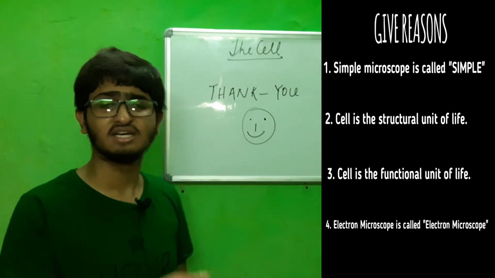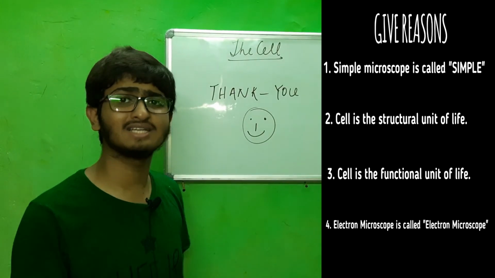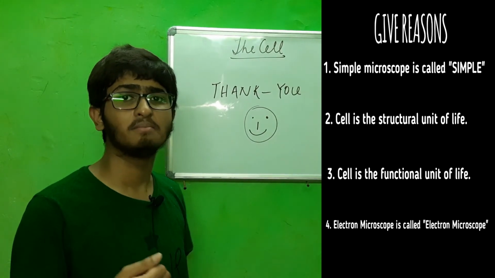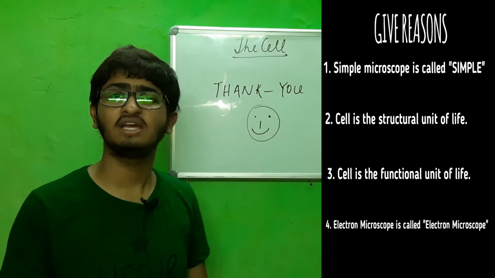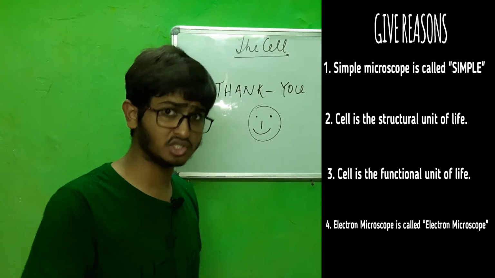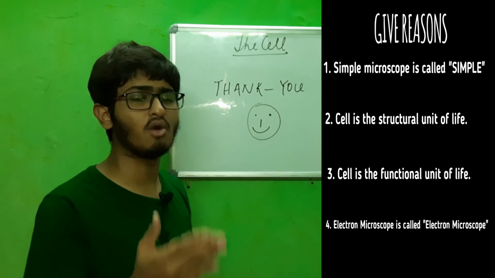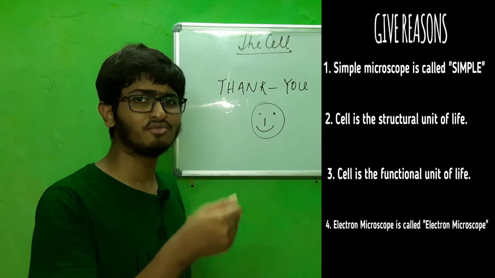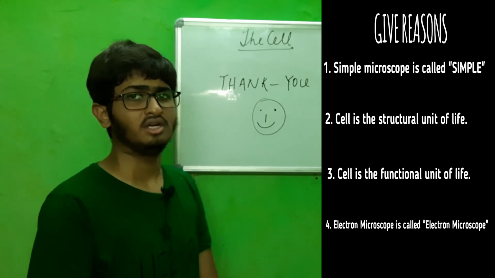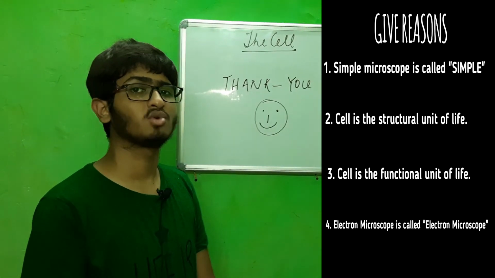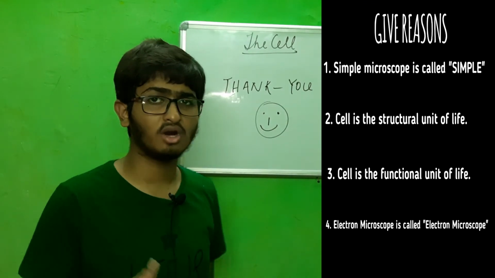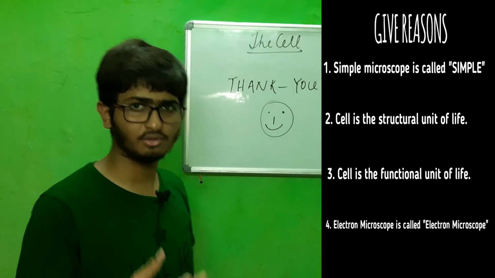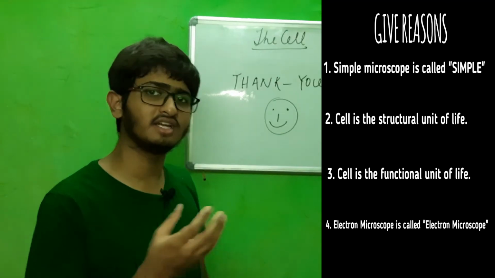The third reason, cell is the functional unit of life. Cell is called the functional unit of life because each and every life activity, all the functions of our body, are carried out by cells. That's why it is known as the functional unit of life. Fourth reasoning: electron microscope is called electron microscope because beams of electrons are used as the source of light in an electron microscope.